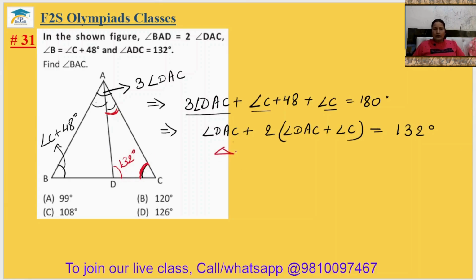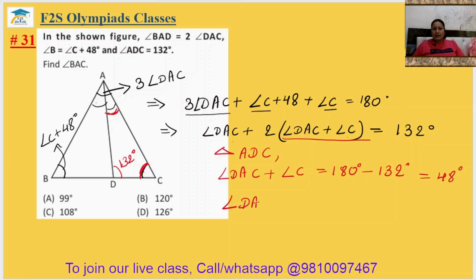So in triangle ADC, I can write angle DAC plus angle C will be equal to 180 degree minus 132 degree, that is your 48 degree. Angle DAC plus angle C can be written as 48 degree.